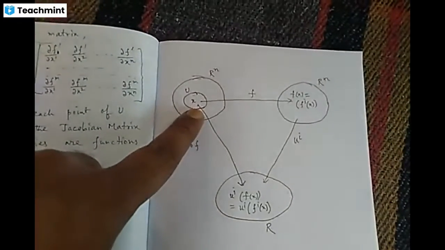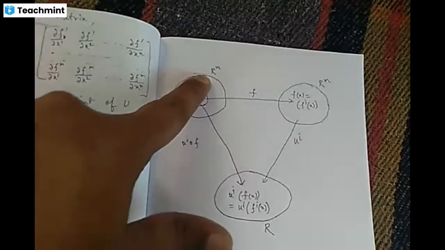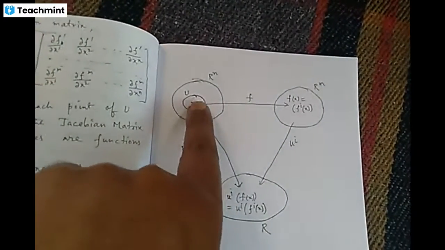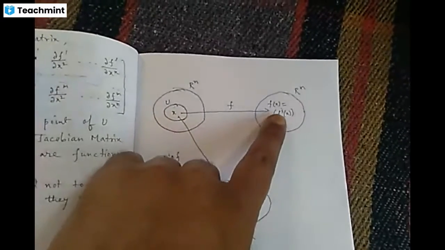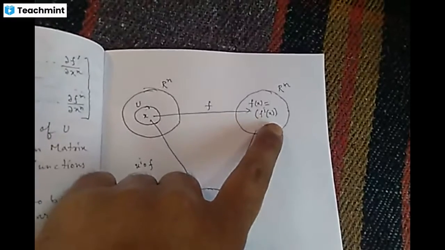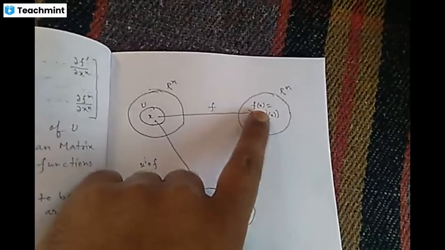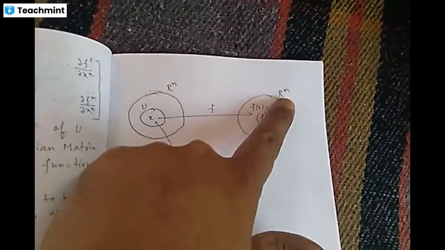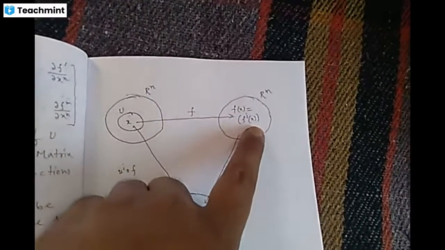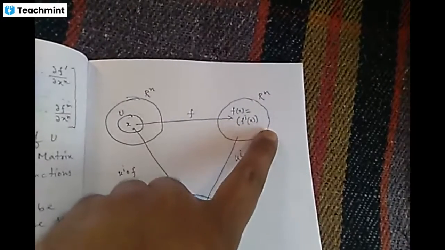Now I am representing a diagram. Here x is an element of U. U is a proper subset of Rn tuples. If we define a function f on every element of U, then we will have fx, where fx has the coordinate components f1x, f2x, f3x. Here taking Rm, we have m coordinate components, f1, f2 up to fmx.